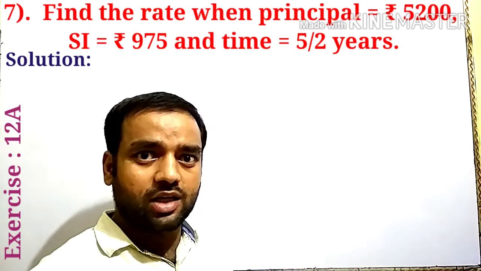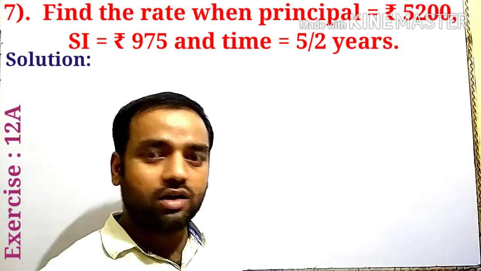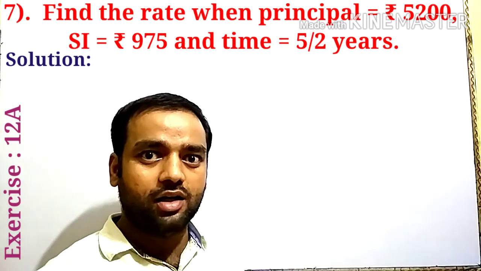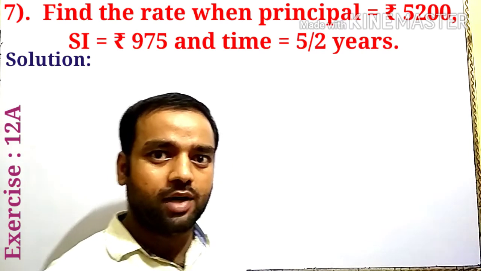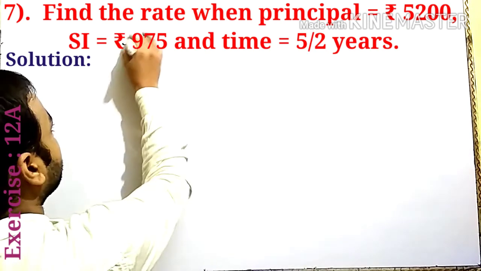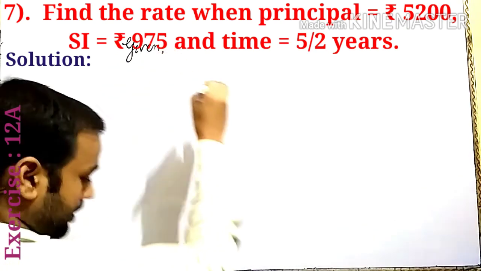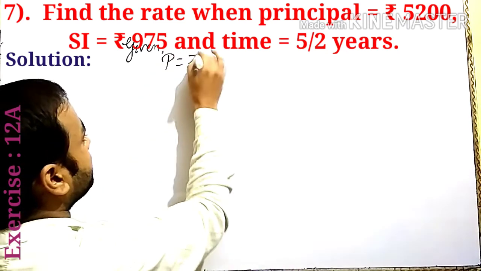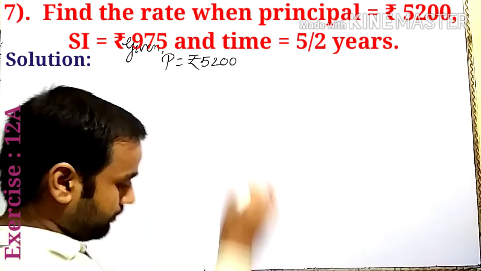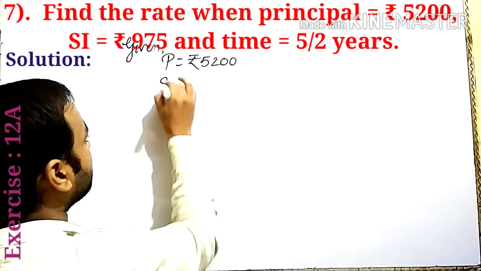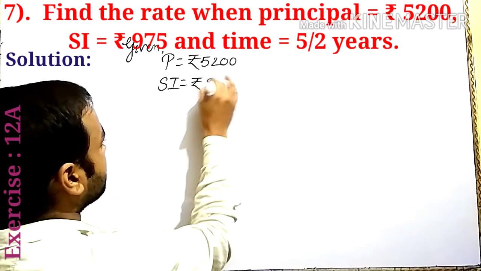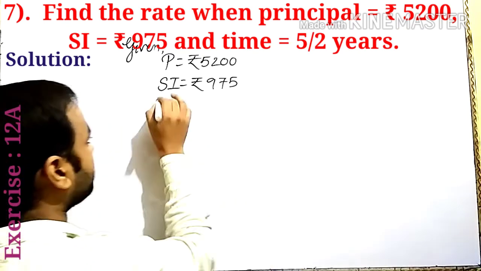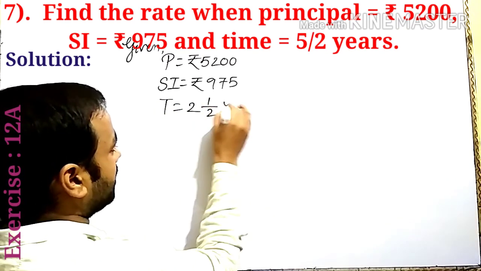In question number 7, find the rate. Find the rate when principal 5200, simple interest 975, time 2 whole 1 by 2 years. So here write given: principal is equal to 5200, SI is equal to 975, and time given 2 whole 1 by 2 years.